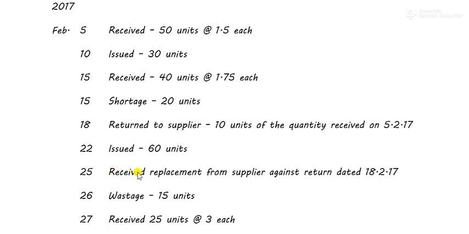On 25th, what happens? Received replacement from supplier against the return dated 18th. So this return which we made on 18th, what happened? I told the supplier that this is not up to my expectation, the quality is not good, I want a replacement. So I returned on 18th and I got a replacement on 25th. If I'm receiving, it's simply a receipt. You have to decide, is it receipt or is it issue? The return will be treated as an issue, and this will be treated as a normal receipt.